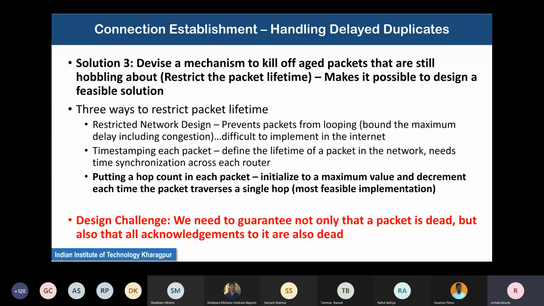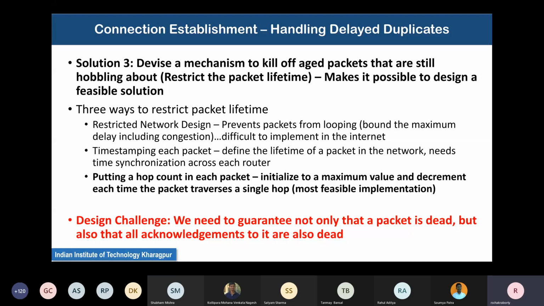How will you restrict packet lifetime? First of all, you can do a restricted network design. You can prevent packets from looping, bounding the maximum delay during network congestion. Network congestion can happen when suddenly the delivery time increases. But this is very difficult to implement in the network, particularly in the internet, particularly in the way the network layer works. It is quite difficult to guarantee the delivery time to be bounded, and to kill off that packet, because that's not how the network layer works.